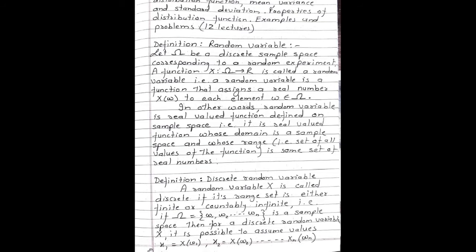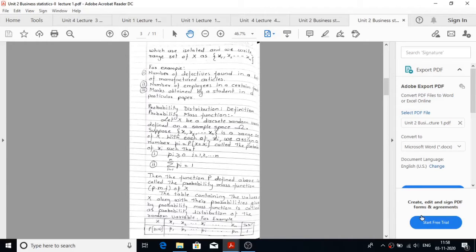That is, if omega is a sample space corresponding to sample points omega 1, omega 2 up to omega n, then for a discrete random variable X, it is possible to assume values x1 is equal to X of omega 1, x2 is equal to X of omega 2 up to xn is equal to X of omega n, which are isolated, and we write range set of X as curly bracket x1, x2 up to xn.